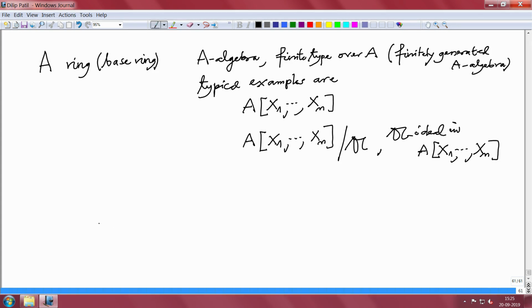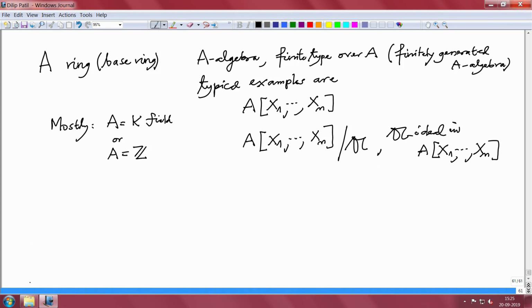So, these are the typical examples. Therefore, we have to study these rings a little bit more, for example, what happens to ideals there, or prime ideals or maximal ideals and so on. And mostly in the beginning I will take our base ring A equal to a field, or we will take A equal to Z, the ring of integers.